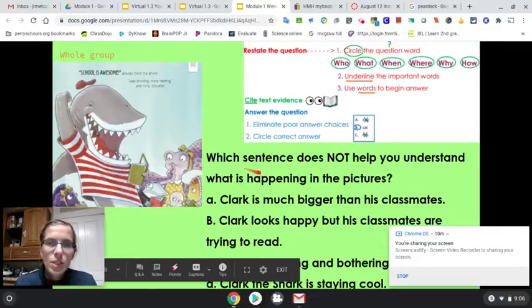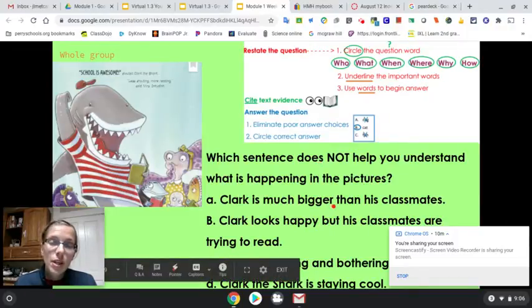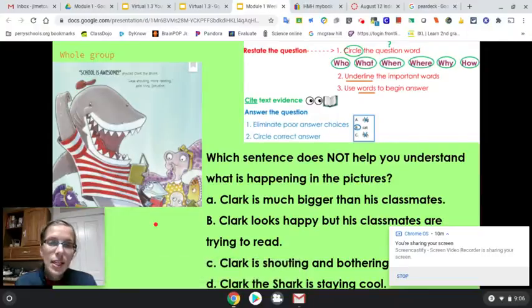Okay, the next one. Which sentence does not help us understand what is happening in the pictures? So again, look at this picture. We need to know which one is not helping us understand. A, Clark is much bigger than his classmates. B, Clark looks happy, but his classmates are trying to read. C, Clark is shouting and bothering his friends. Or D, Clark the shark is staying cool. So which one does not help us understand the picture?